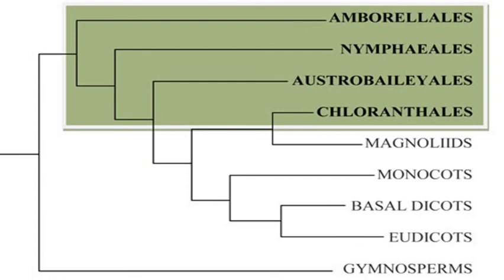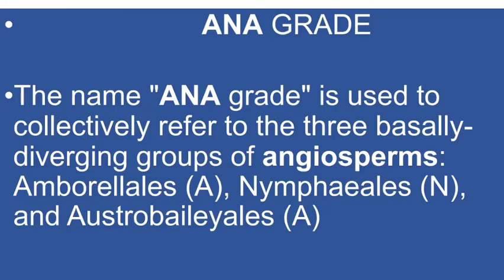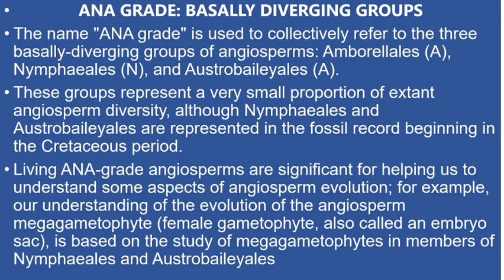So this question was based on this one: Amborellales, Nymphaeales, Austrobaileyales, Chloranthales, and Magnoliids. The name ANA grade is used to collectively refer to the three basally diverging groups of angiosperms: Amborellales, Nymphaeales, and Austrobaileyales.